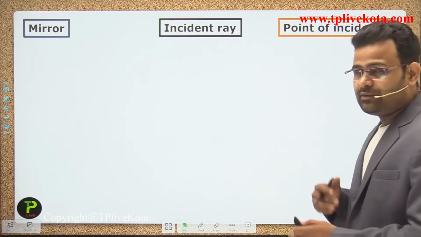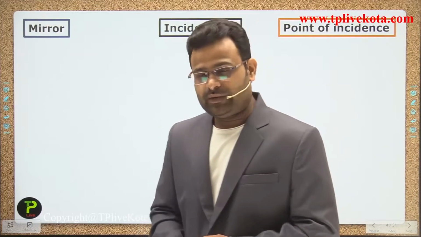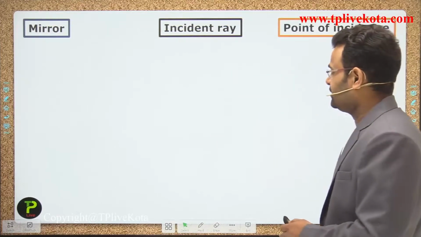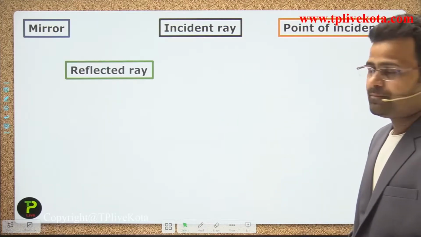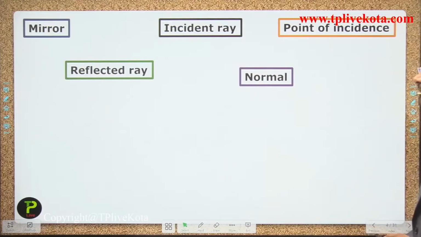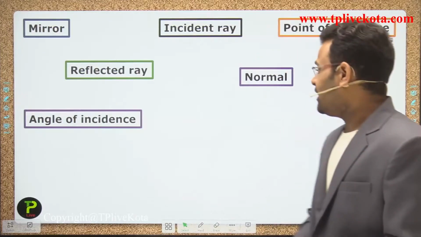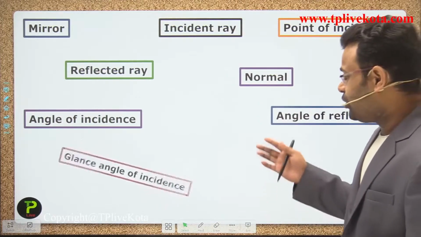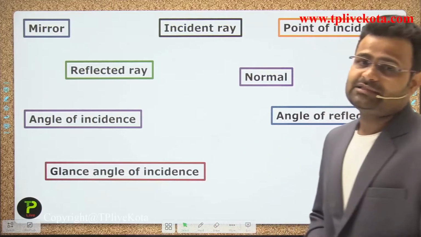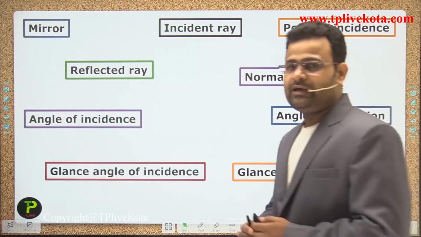We will explain what we mean by each word. Next is the reflected ray. After that we discuss the normal, and then angle of incidence, angle of reflection, glancing angle of incidence, and glancing angle of reflection. So all the terms will be described one by one.